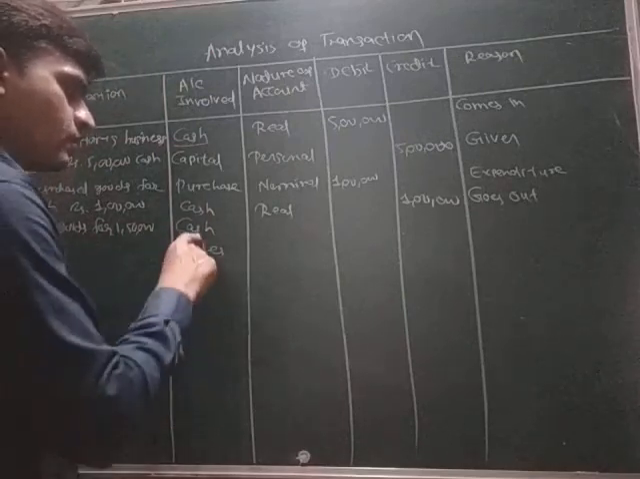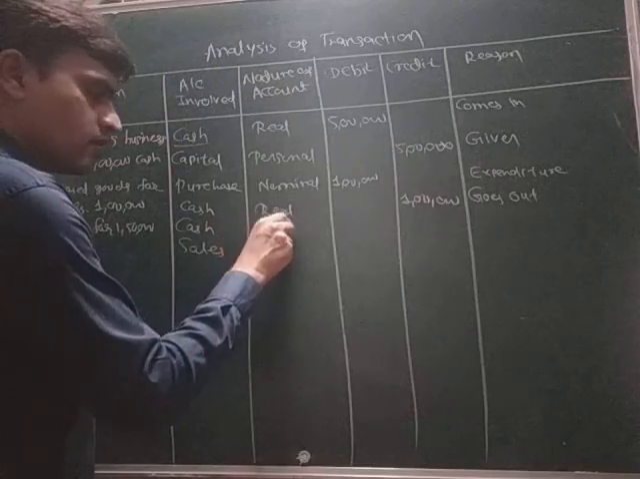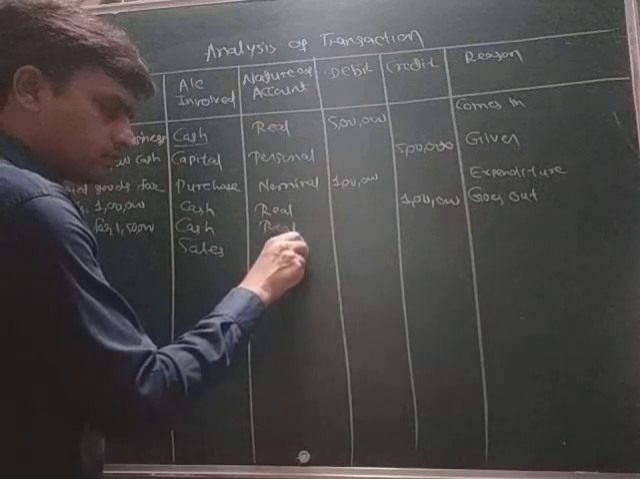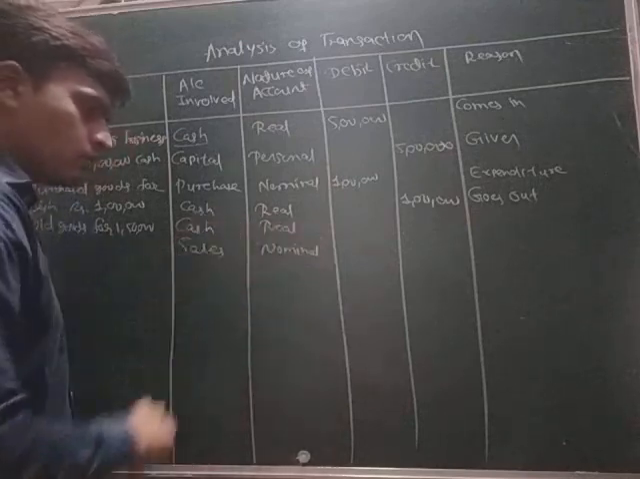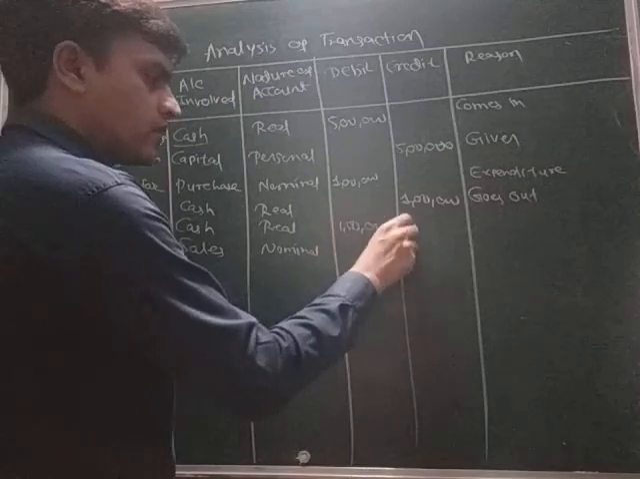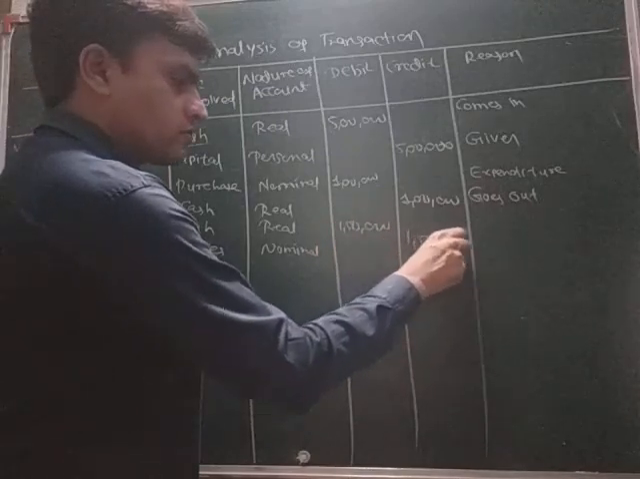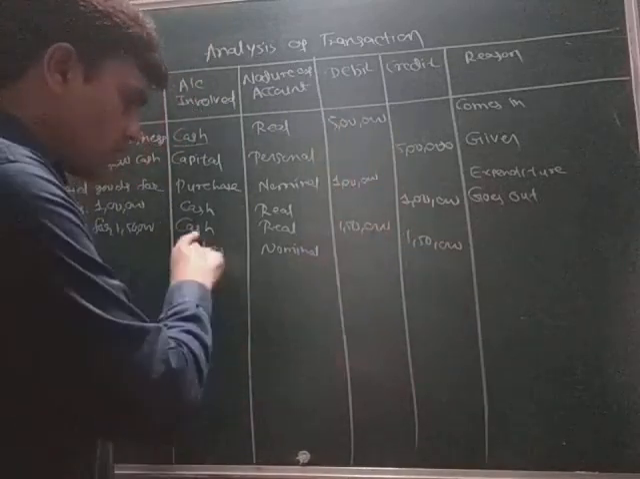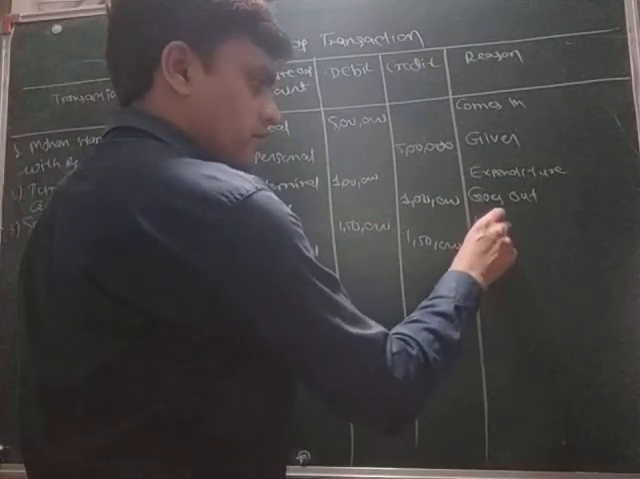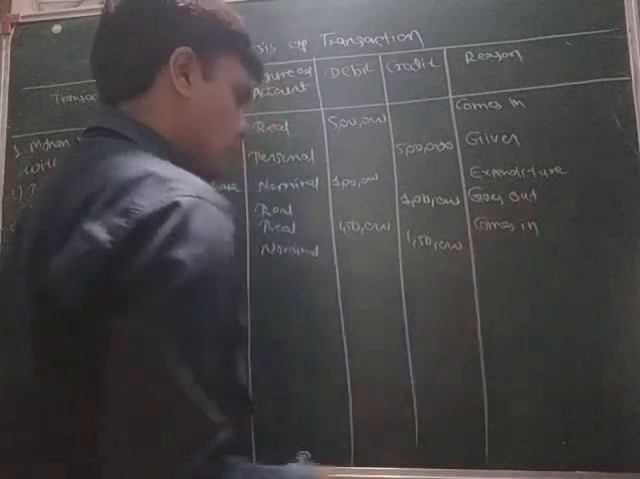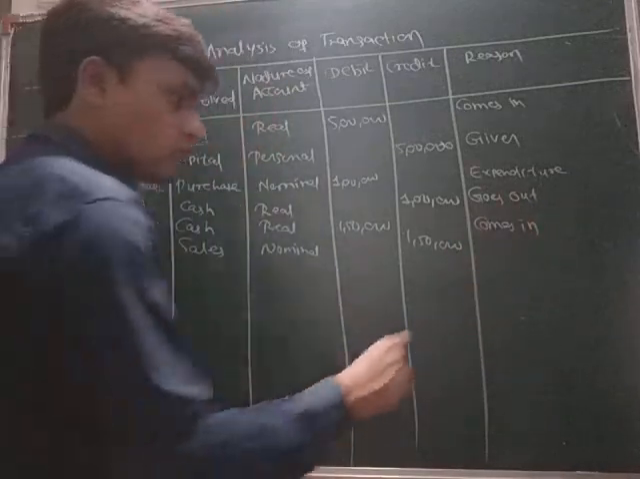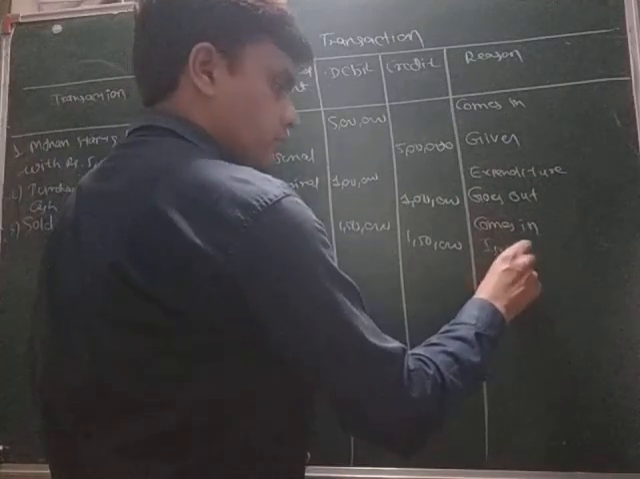Okay, cash account, that is real account. Sales, nominal. The amount is 1,50,000, so I'll write here 1,50,000, 1,50,000. Cash is coming, so I will write here comes in. And sales is an income for us. Income should be credited, so I will write here income.